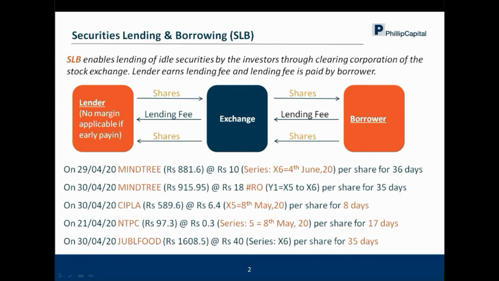So let's say, for example, on 29th of April 2020, Mindtree, which was trading at 882 rupees, the lending fee was 10 rupees per share for a series which is X6. Now, when I say X6, it means June. So the first Thursday of June is 4th of June. And when did the trade happen? It happened on 29th of April. So from 29th of April till 4th of June, the number of days comes to 36.